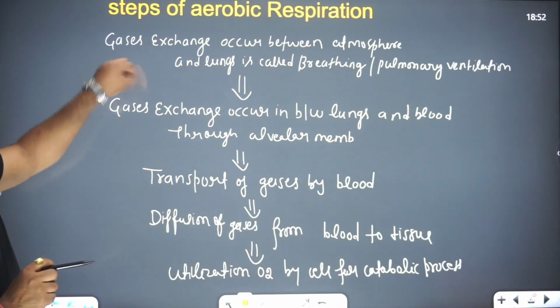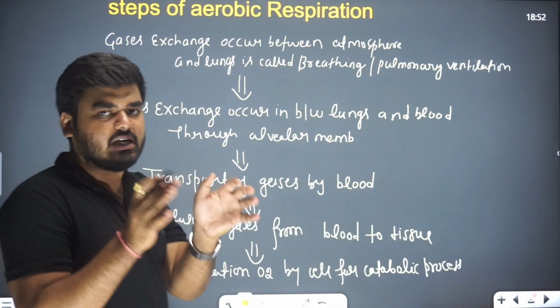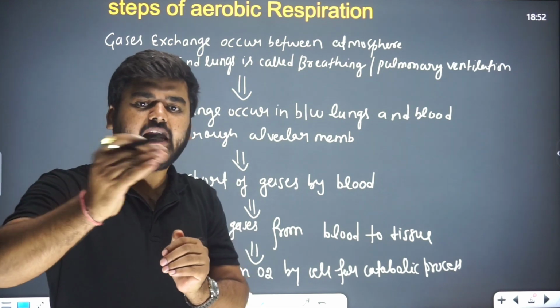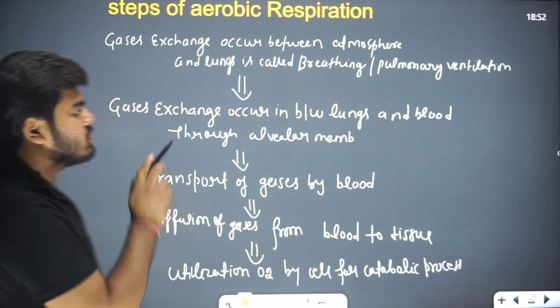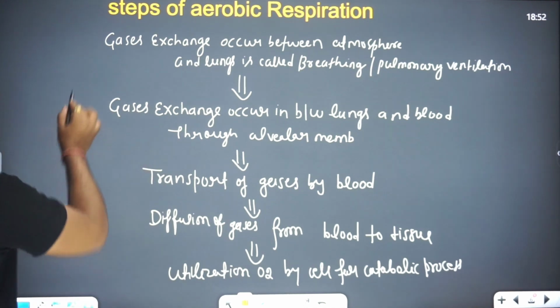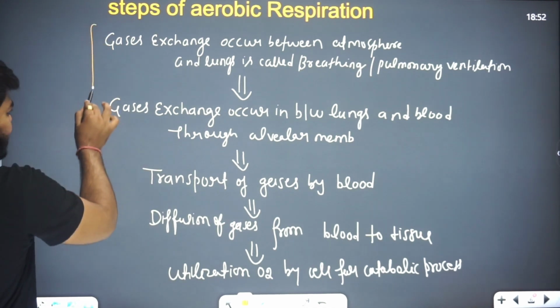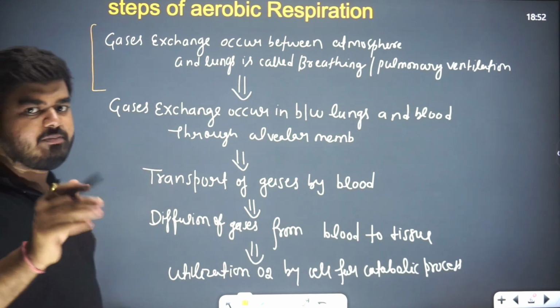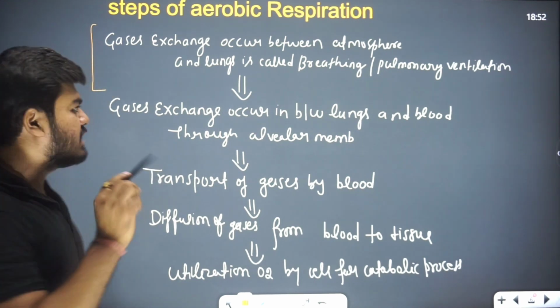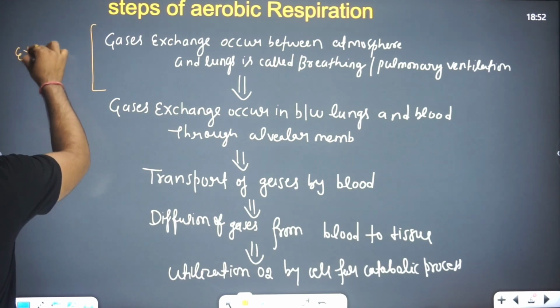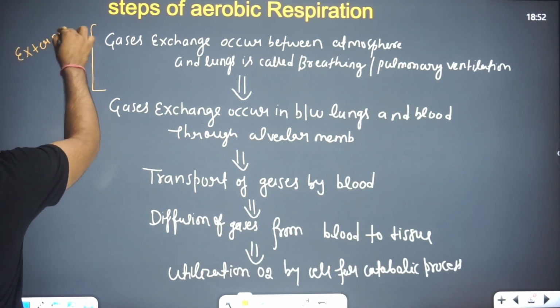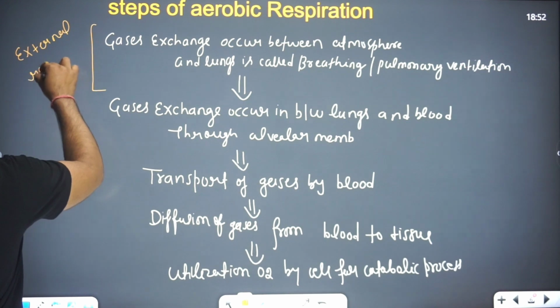So the first step is what? Gases exchange occurs between the atmosphere and lungs. This process is known as pulmonary ventilation, or it is also called the breathing process. So the first step is exchange of gas between the atmosphere and lungs. This type of step is known as what? It is called external respiration.